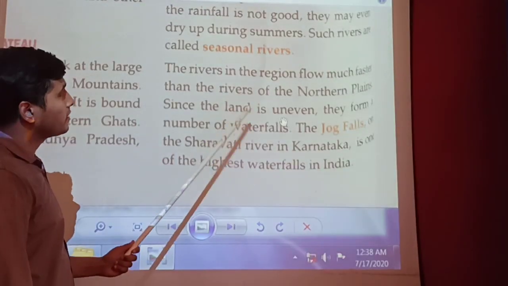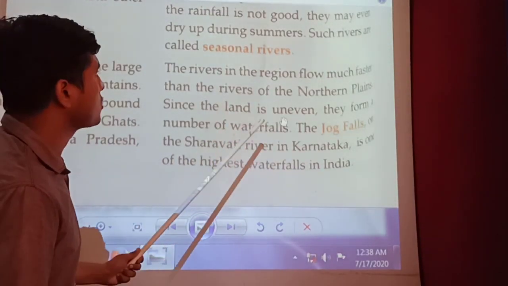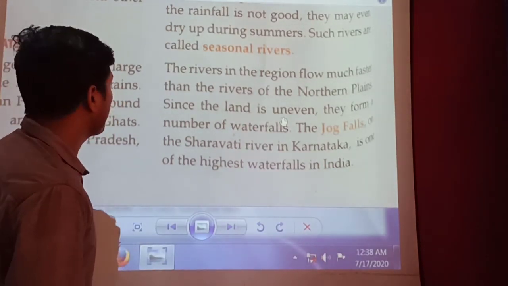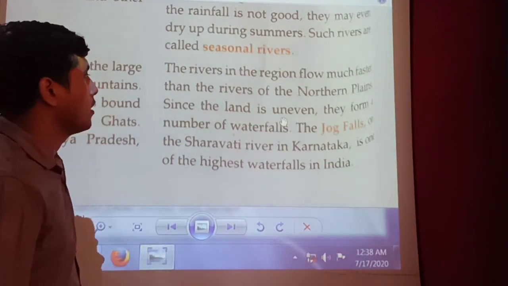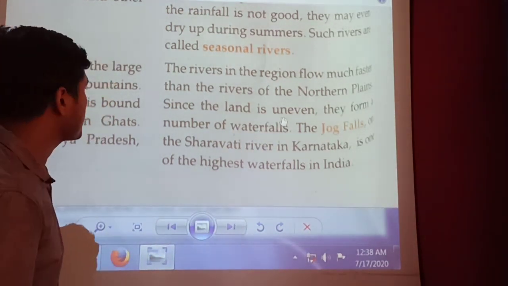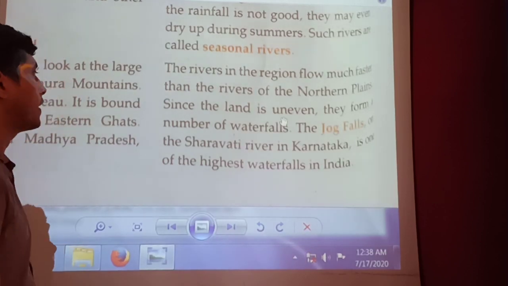Now students, the rivers in the region flow much faster than the rivers of the northern plain. Since the land is uneven, they form a number of waterfalls. The Jog Falls on the Sharavati river in Karnataka is one of the highest waterfalls in India.